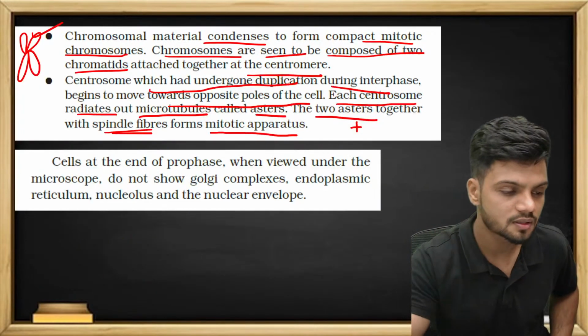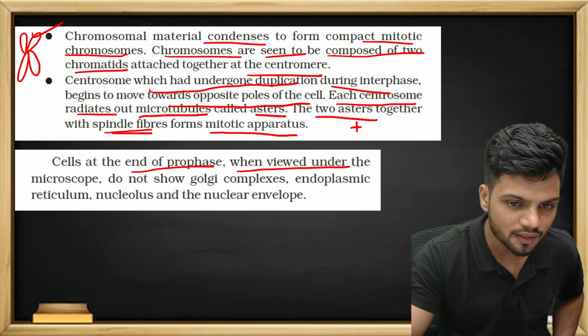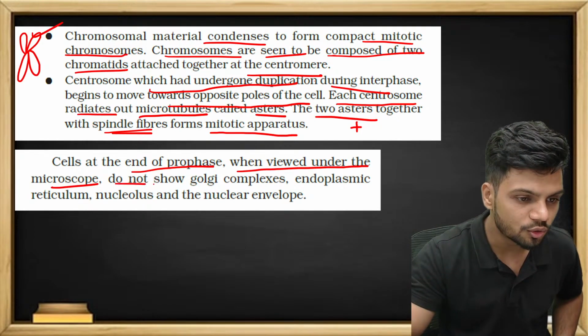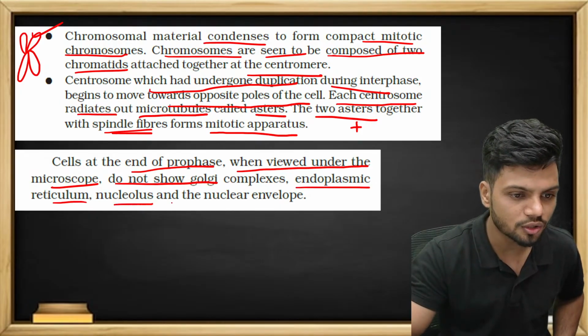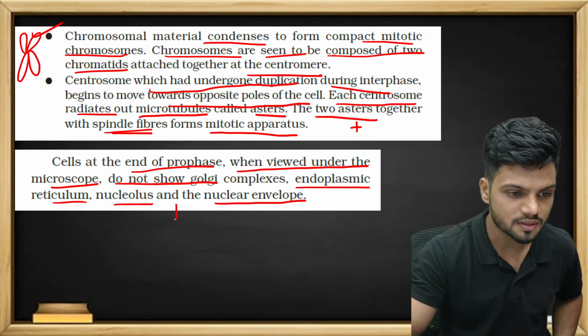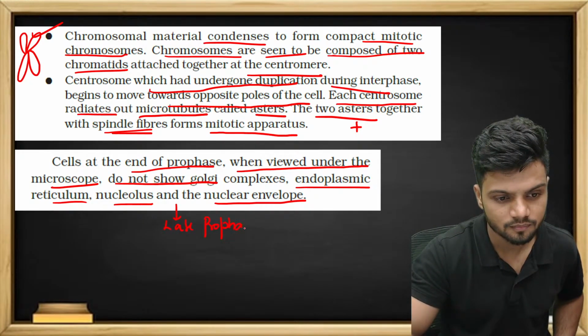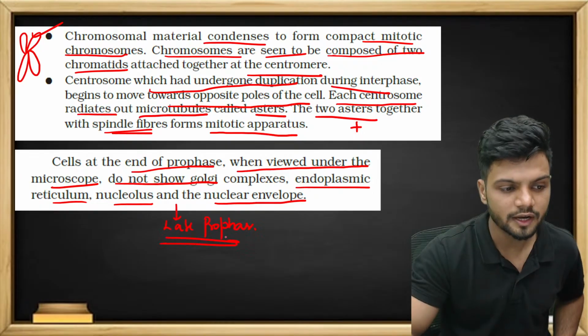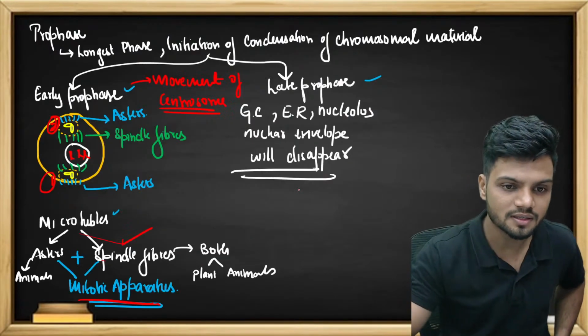Mitotic apparatus. Cells at the end of prophase, when viewed under the microscope, do not show Golgi complex, endoplasmic reticulum, nucleolus and nuclear envelope. What is it? These are characters of late prophase. So in late prophase, everything is disappearing.